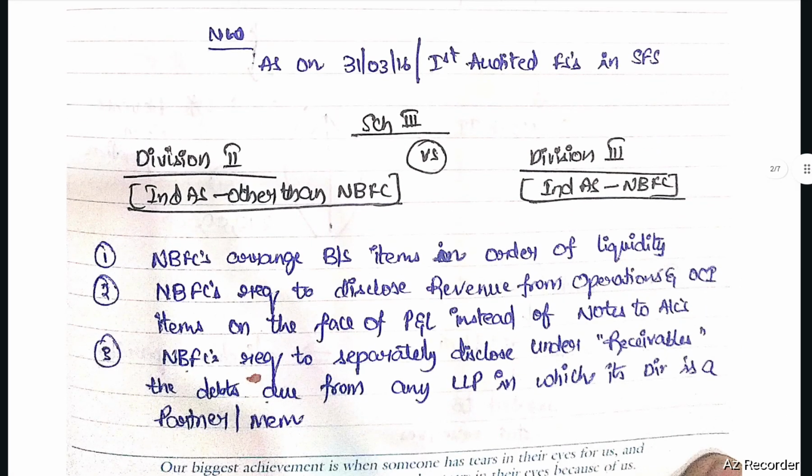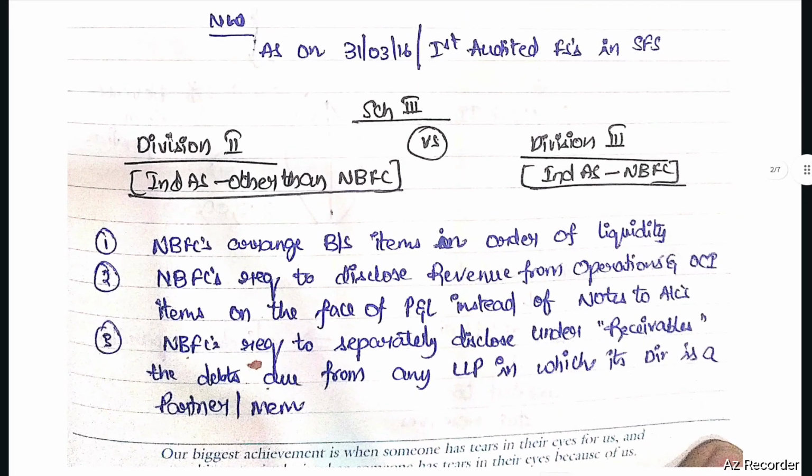Schedule 3, Division 2 versus Division 3. Division 2 of Ind AS is applicable for companies other than NBFCs. Division 3 of Ind AS is for NBFCs. NBFCs arrange balance sheet items in order of liquidity. NBFCs are required to disclose revenue from operations and other comprehensive income items on the face of the P&L instead of in notes to accounts.